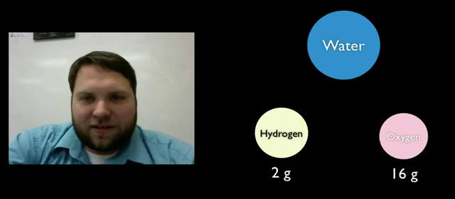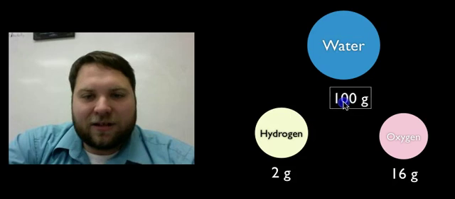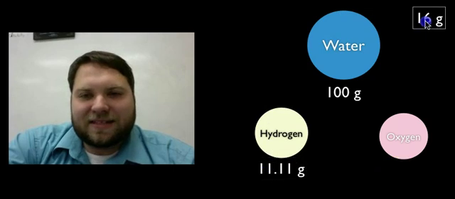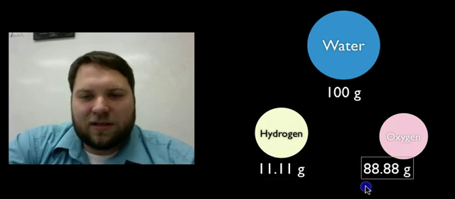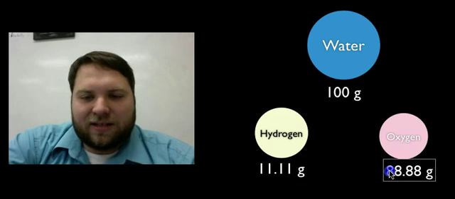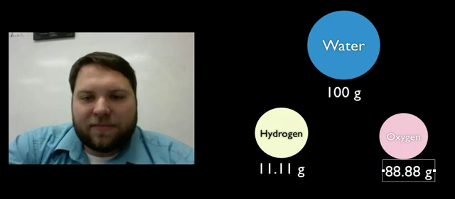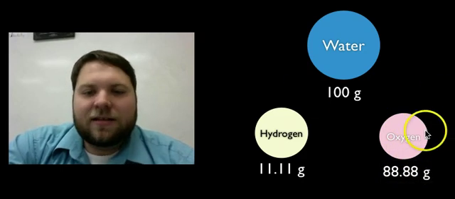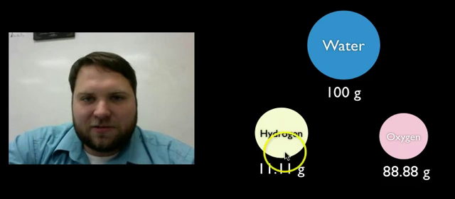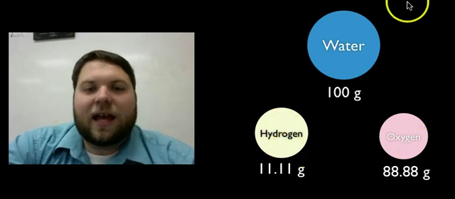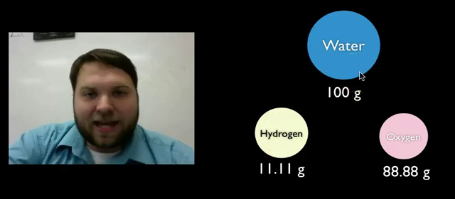Now let's break down a different amount of water. Let's say we break down 100 grams. So instead of 2 grams of hydrogen, we end up with 11.11 grams. And instead of 16 grams of oxygen, we end up with 88.89 grams of oxygen. So now check this out. If we take the mass of the oxygen, 88.89, divide by the mass of the hydrogen, we get the same number, 8. And it doesn't matter how much water you break down. You can pick any mass of water.